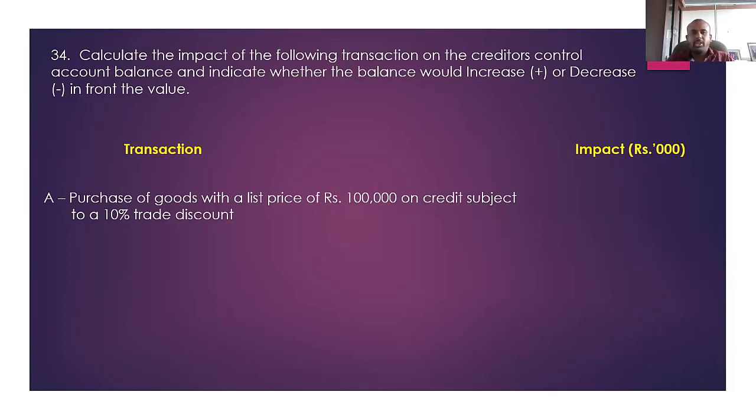So when you purchase stocks on credit basis, your creditors balance increases by rupees 90,000. That 90,000 is the invoice price. The price before deducting the trade discount is the list price. The price after deducting the trade discount is called the invoice price. The difference between those two is identified as the trade discount.